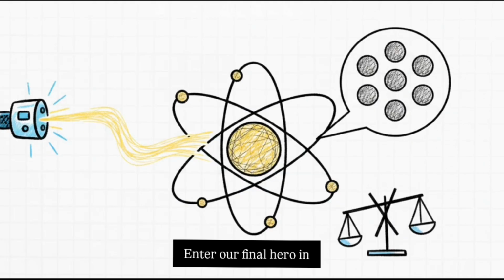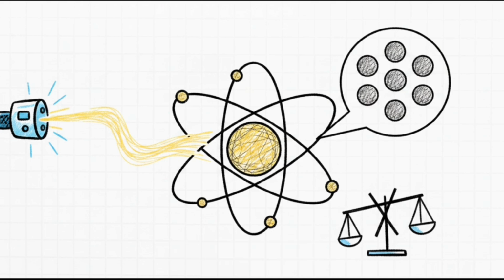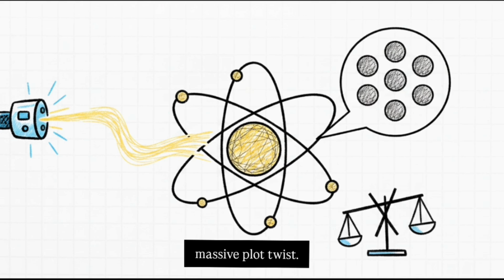Enter our final hero. In 1913, a scientist named H.G.J. Moseley. Moseley arrived with a massive plot twist. He used high-tech X-ray emission to look inside the atoms and determine their exact atomic numbers. The massive twist was this: we had actually been sorting the puzzle by the wrong numbers the entire time. Weight was a good guess, sure, but proton count? That was the absolute truth.